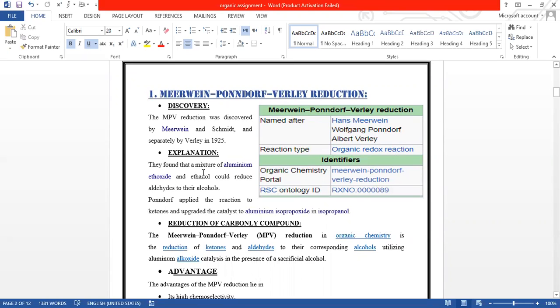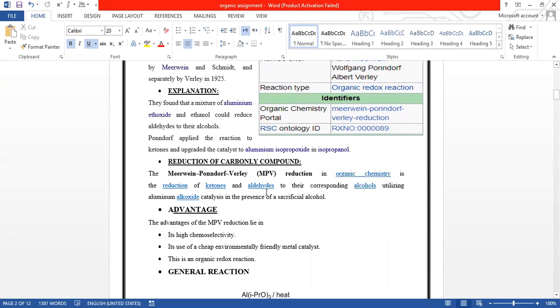In explanation, we're going to talk about both scientists, Verley and Schmidt. Verley found that a mixture of aluminium ethoxide and ethanol could reduce the aldehyde to its respective alcohol. Ponndorf applied the reaction to ketones and upgraded the catalyst to aluminium isopropoxide in isopropanol. In the reduction of carbonyl compounds, MPV reduction, or Meerwein-Ponndorf-Verley reduction, in organic chemistry is basically the reduction of ketones and aldehydes to their corresponding alcohols utilizing the catalyst aluminium alkoxide.